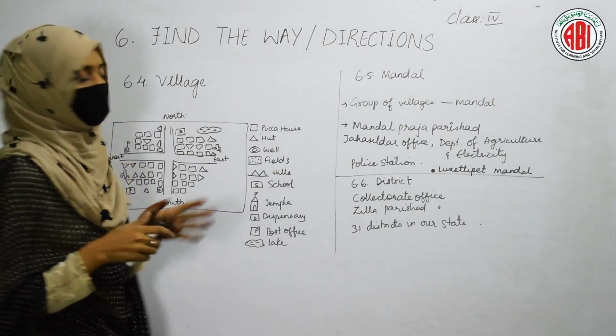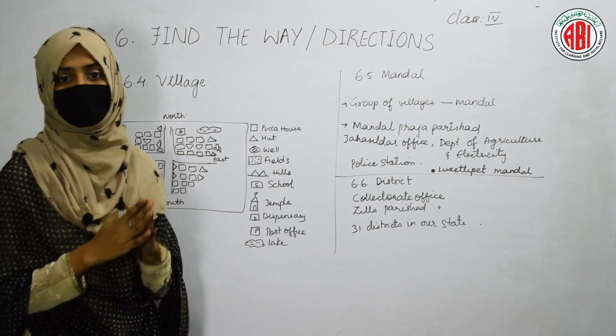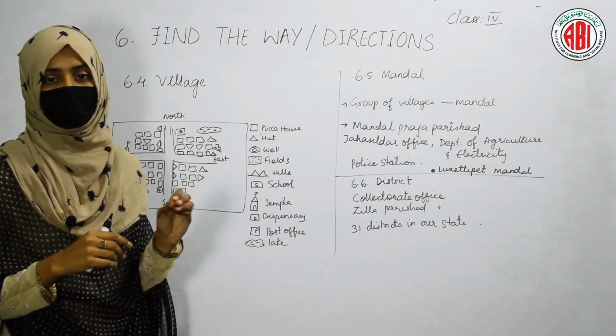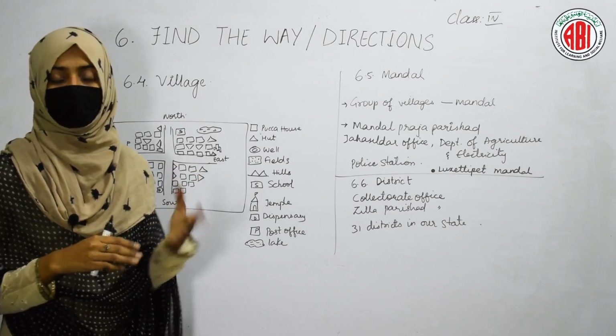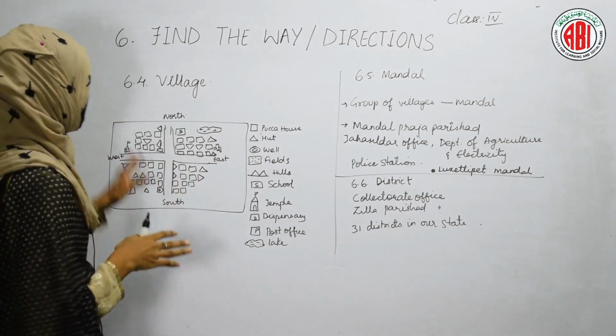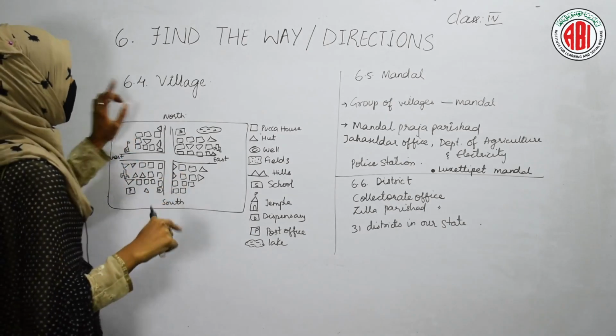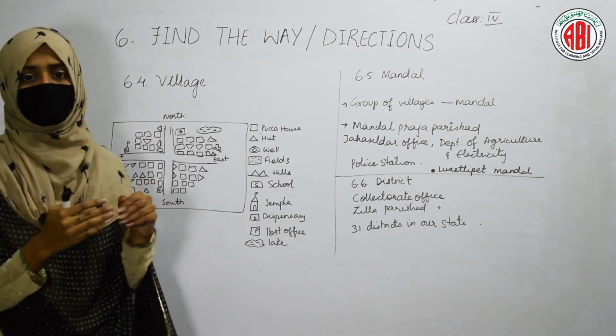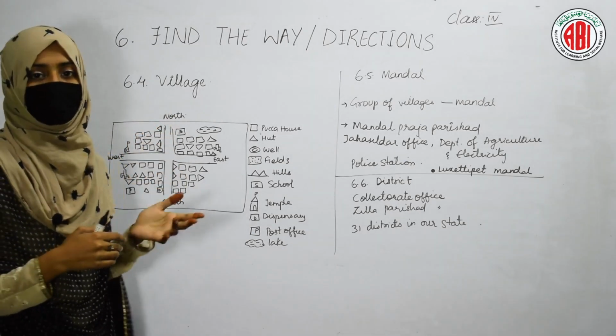Let us see the map of a village. If you know the direction and the corners of any village, you can easily identify where the different places of the village are located. So, here is a map of one village, and on that map, you can make different symbols in order to recognize the different places.